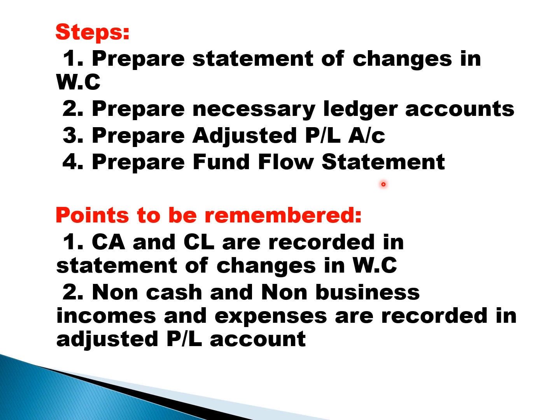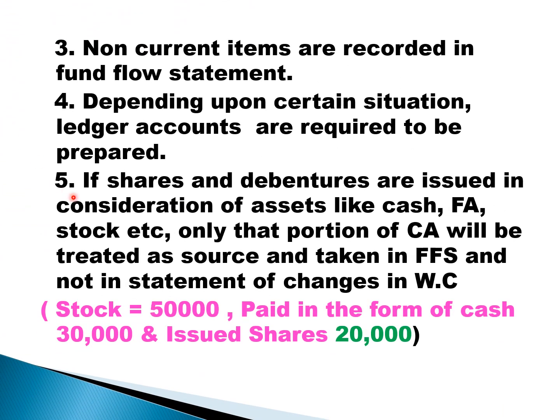What are the points to be remembered by you? Current assets and current liabilities are recorded in the statement of changes in working capital. I have already explained this and we have worked out many problems on it. Non-cash and non-business incomes and expenses are recorded in the adjusted PL account. We have worked out a couple of problems on this also. Non-current items are recorded in the fund flow statement. Depending upon certain situations, ledger accounts are required to be prepared. This also I have explained to you.